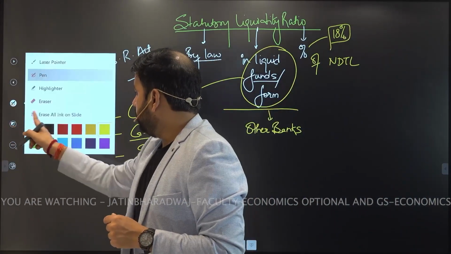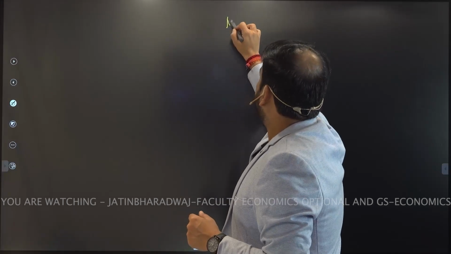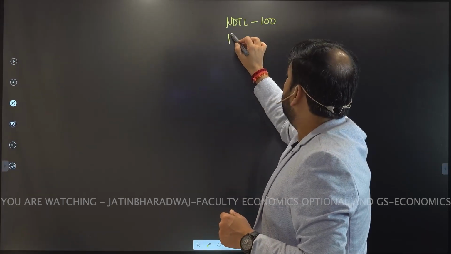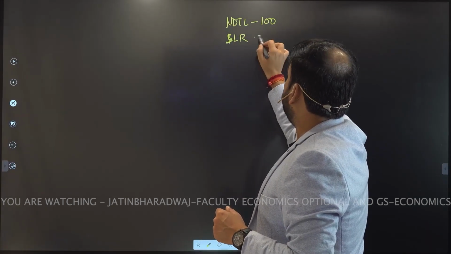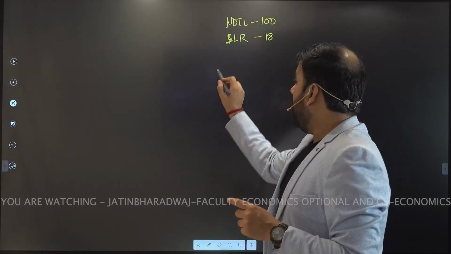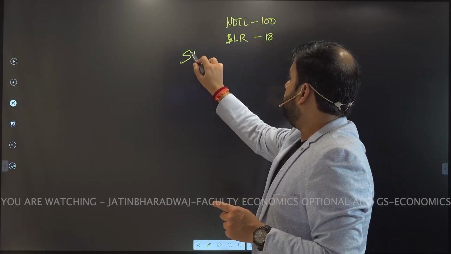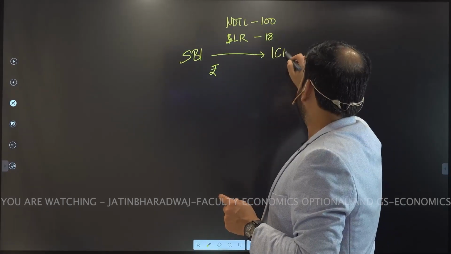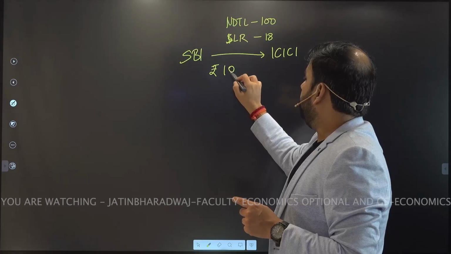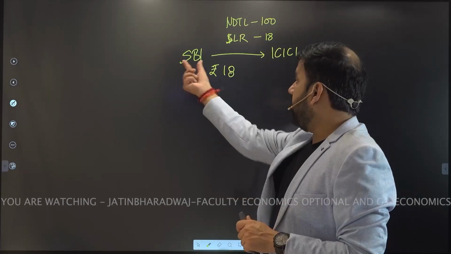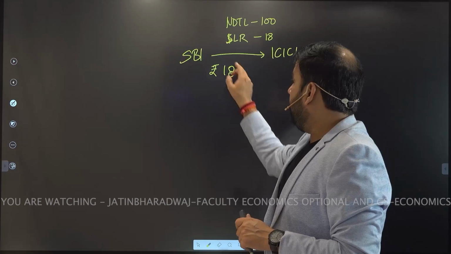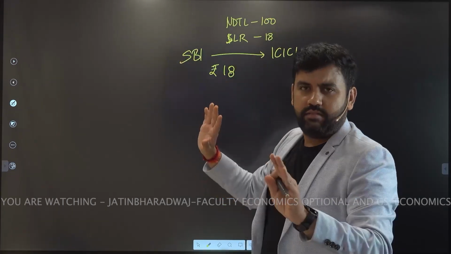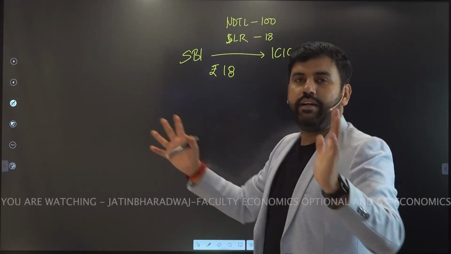So let's understand this further, break it down. NDTL is 100, right? SLR is 18. Now we'll take the example of SBI fulfilling its SLR with ICICI. Target is 18 rupee, right? So SBI has to maintain 18 rupee out of its 100 rupee to ICICI or multiple banks. Don't think that it is going to be a single bank. It can be multiple banks.